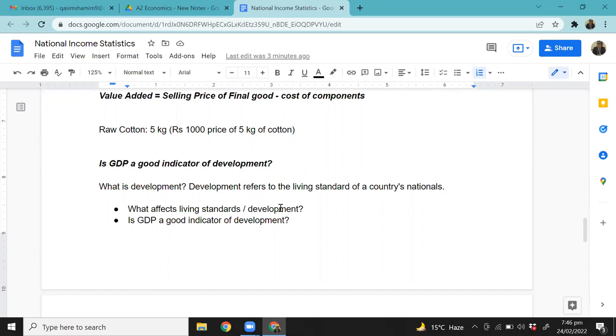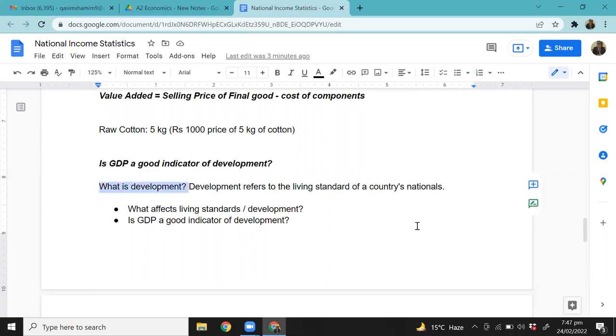Now, the first thing you need to understand is what development is. You will often see in past paper questions that the wording is very similar: is GDP a good indicator of development? Or something like, should countries use GDP to gauge development? Or what are good indicators of development? These are some of the possible wordings that examiners use.